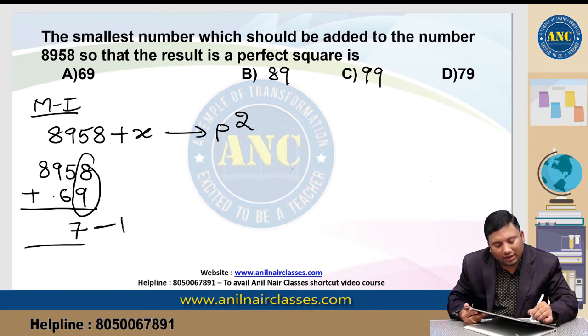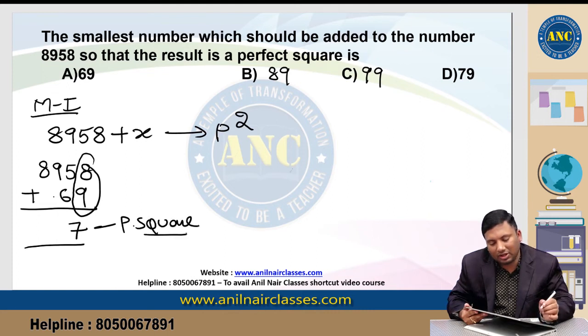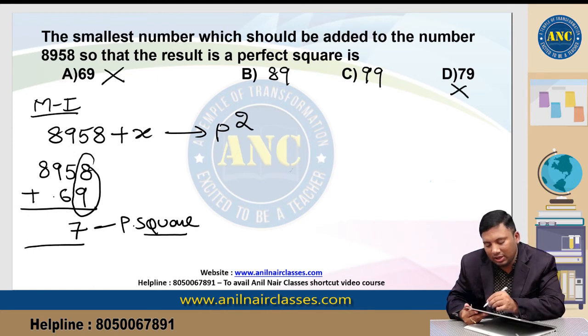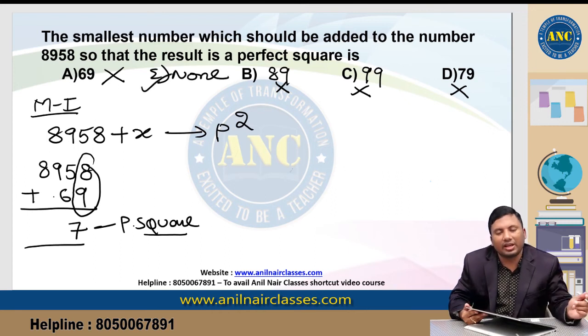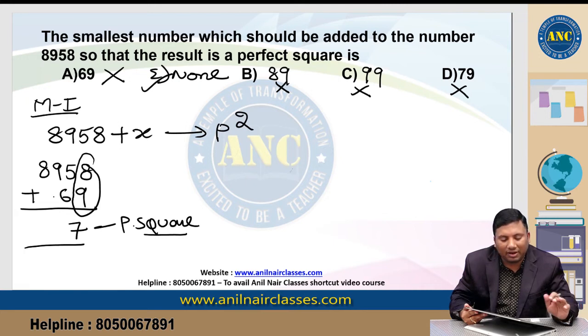A perfect square never ends with 2, 3, 7 or 8. This is not possible. If I keep the answer, none of this is the answer. Why? Because 8 plus 9 is 17, and a perfect square can never end with 2, 3, 7 or 8. Are you all with me?